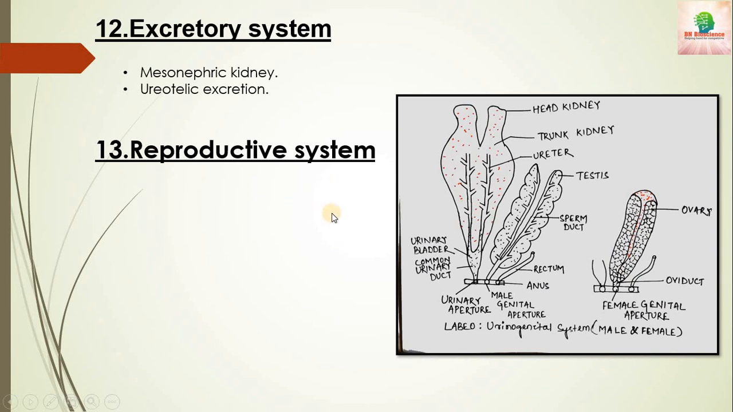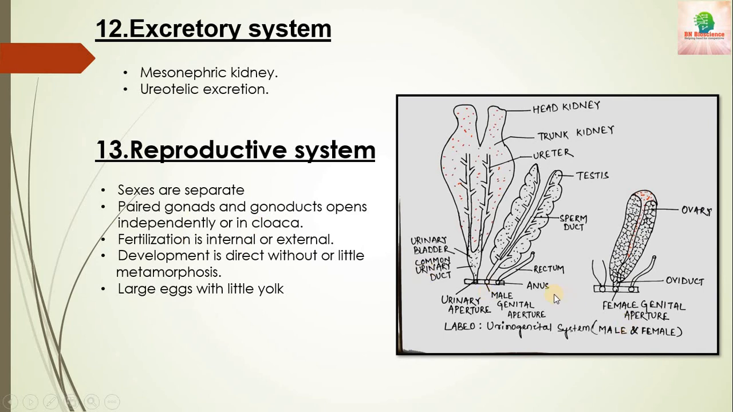Next one is the reproductive system. The sexes are separate, meaning male and females are different, and they have paired gonads. The gonoducts open independently, or in some fishes they end in the cloacal region. Fertilization is internal or external. Internal fertilization means the fusion of the male and female gametes takes place inside the body, and external fertilization means the male gametes and the female gametes fuse outside the body.